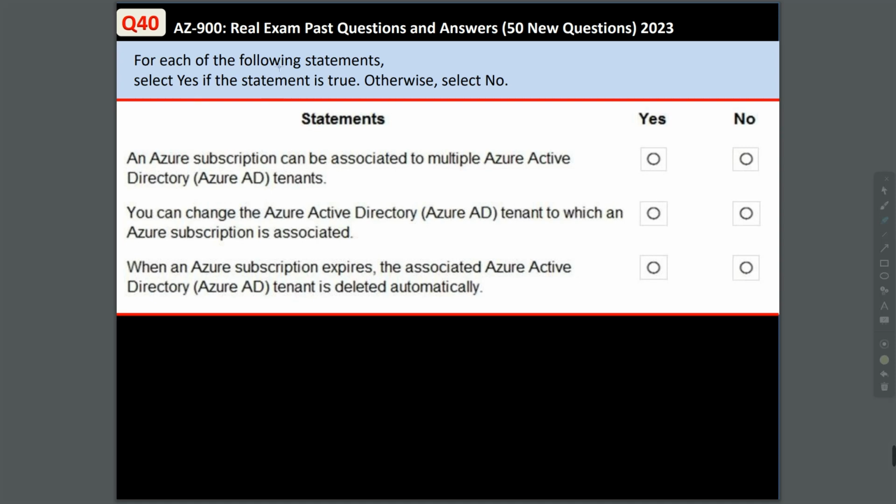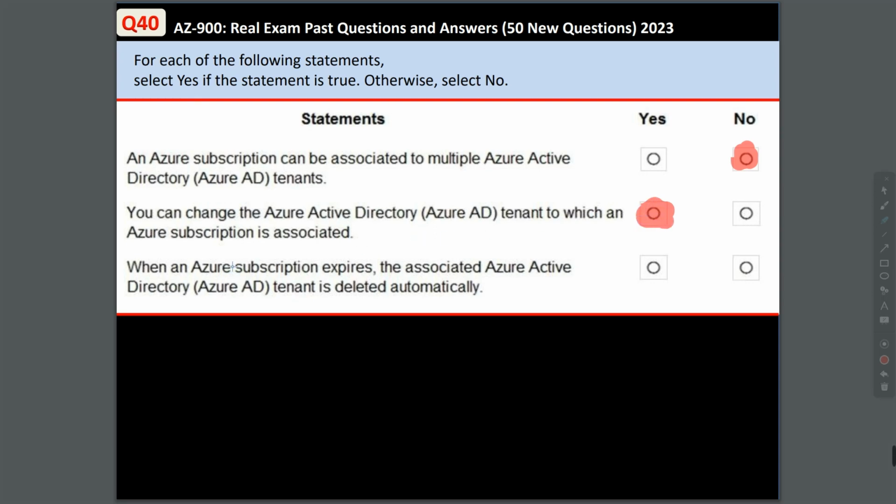Question 40. For each of the following statements, select yes if the statement is true, otherwise select no. An Azure subscription can be associated to multiple Azure Active Directory tenants. Is this statement correct or not? Well, no. An Azure AD tenant can have multiple subscriptions, but an Azure subscription can only be associated with one Azure AD tenant. So this statement is not correct. Second statement, you can change the Azure Active Directory tenant to which an Azure subscription is associated. And yes, this statement is correct.